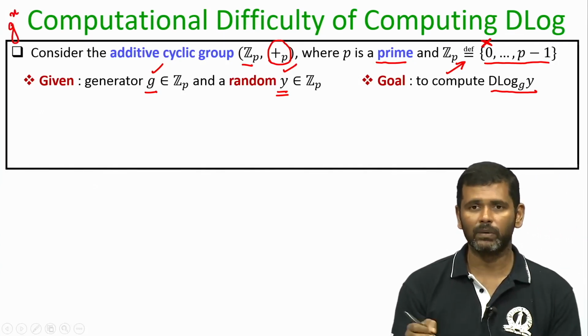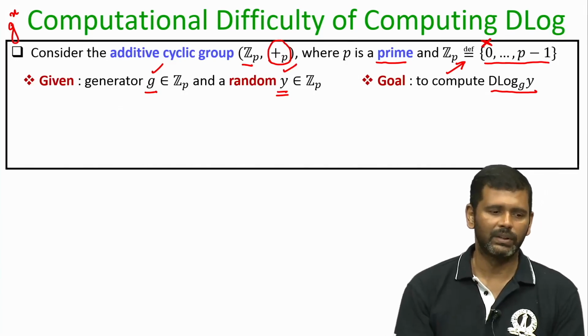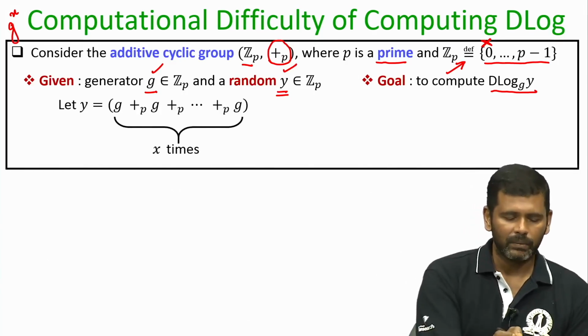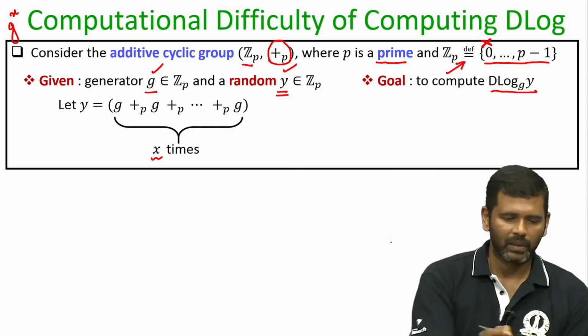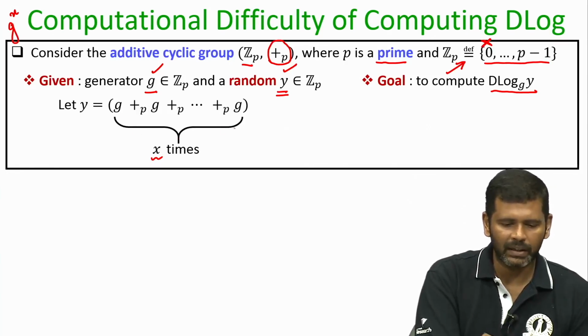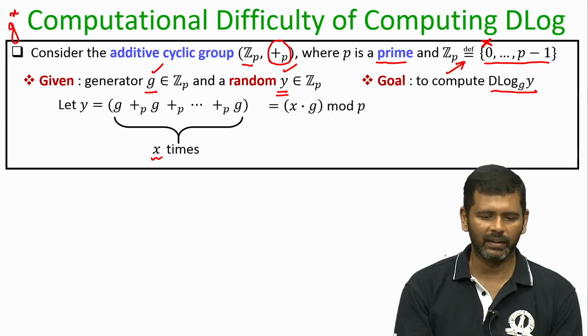We are not going to multiply g because our underlying operation here is addition. So, g to the power x should be interpreted as x times g. So, imagine x is the discrete logarithm of y, and that is the case, then y is nothing but g added to itself modulo p x number of times, and our goal is to find out what exactly is x.